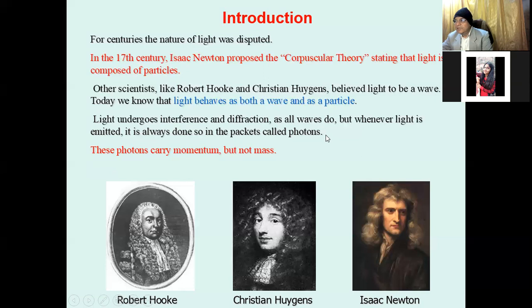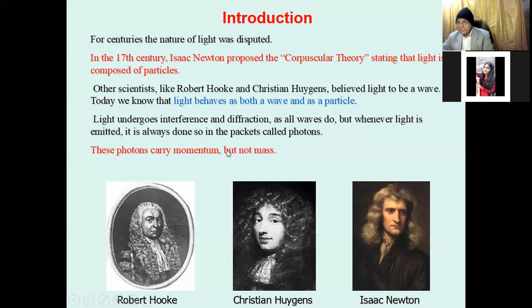So whenever there is a transition of energy states from E1 to E2 in the atomic energy state, from higher energy to lower energy, the jump of the electron produces a light photon. These photons carry momentum, but not mass.